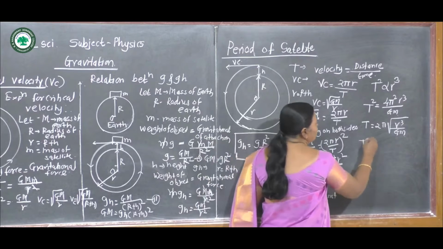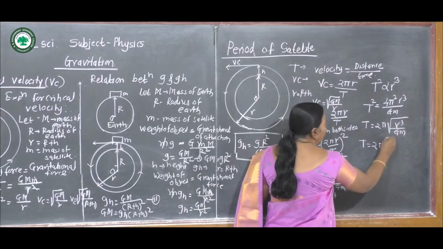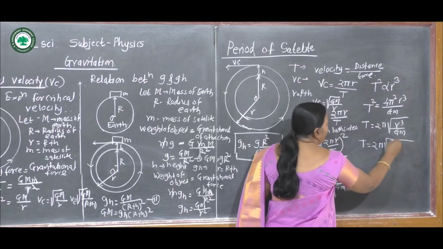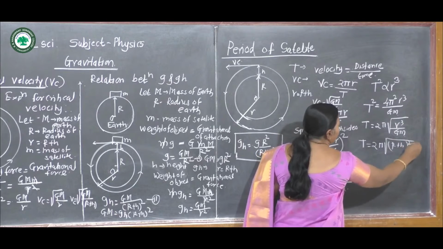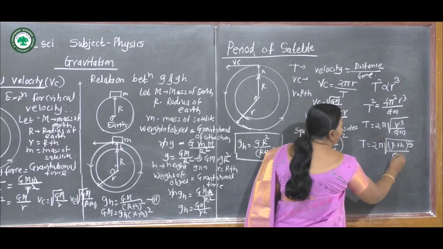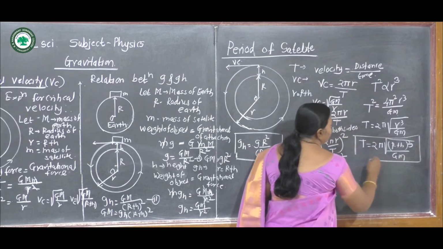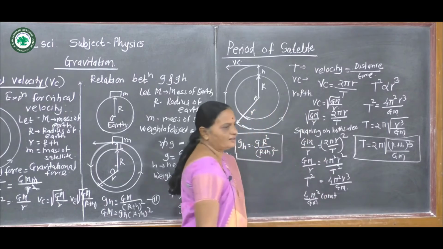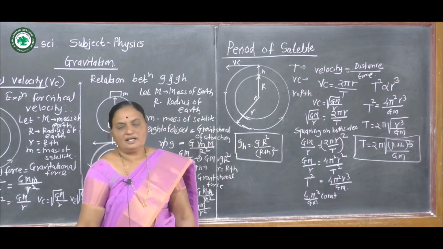Now again substitute for the value of r, that is, T is equal to 2 pi under root (R plus h) whole cube divided by GM, which is the expression for the period of satellite. Okay, thank you.